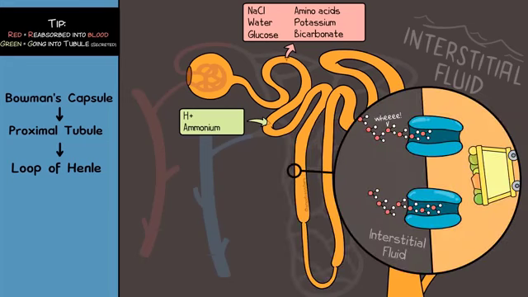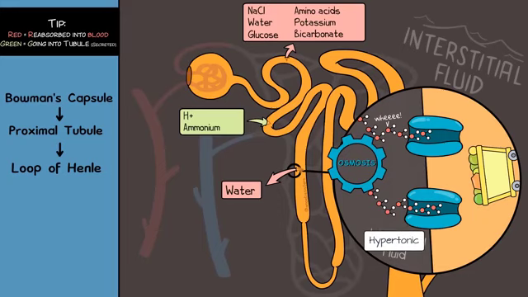There's a lot of aquaporins here. Remember those channels? Aquaporins make it easy for water to travel through. So the water can get reabsorbed here because the water can get out of the loop and into the interstitial fluid. And by osmosis, water would travel that way as the interstitial fluid is hypertonic at this part. That means the interstitial fluid has a higher solute concentration than the filtrate. And remember that water generally has a net movement towards hypertonic areas.